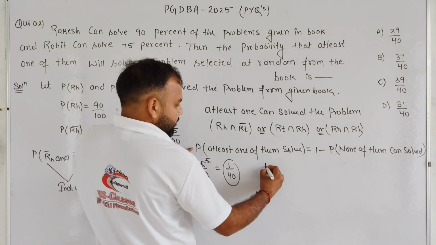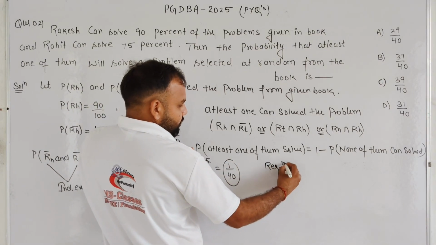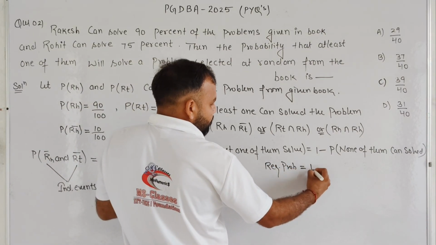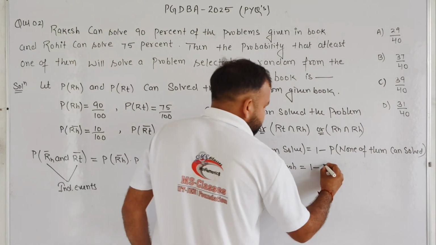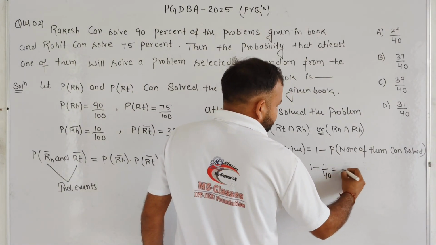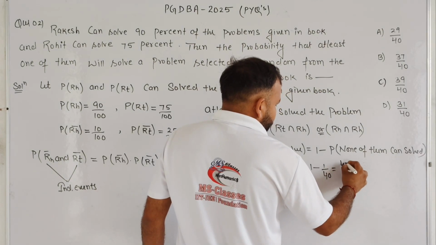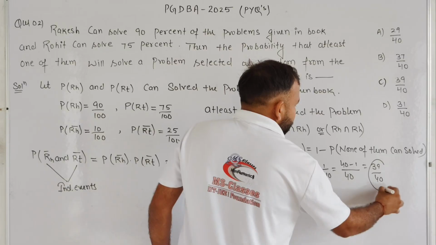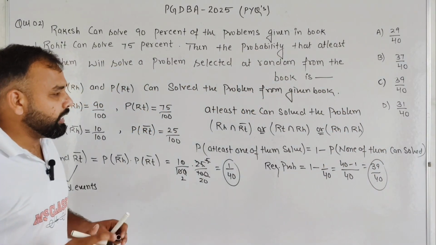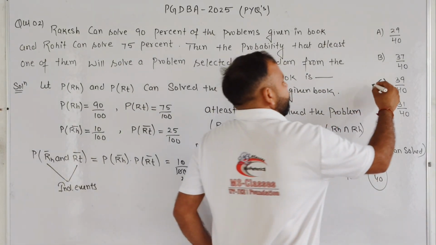So we need to find out the required probability, which is this one: 1 minus the probability of none, and we know very well that the probability of none is basically 1 by 40. After taking LCM, 40 minus 1, that is 39 by 40. So we can say that our final answer for this question is 39 by 40.